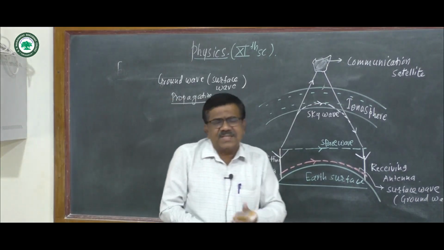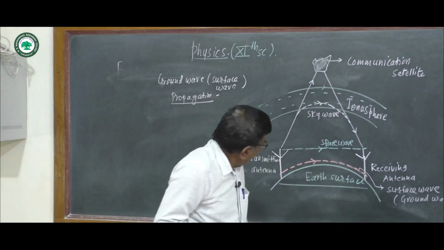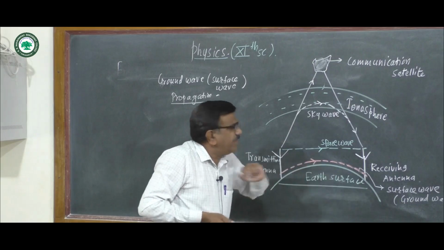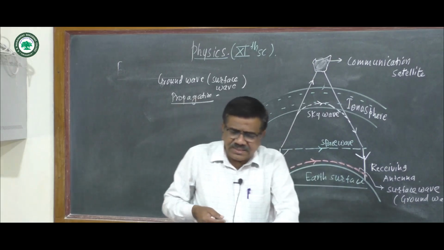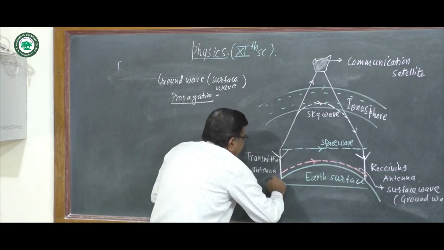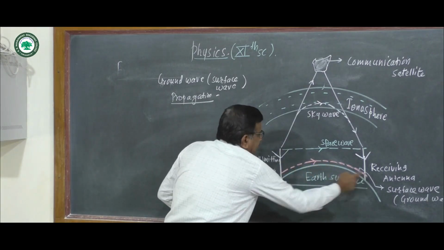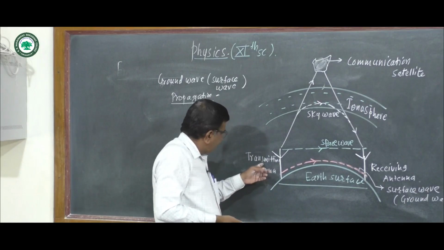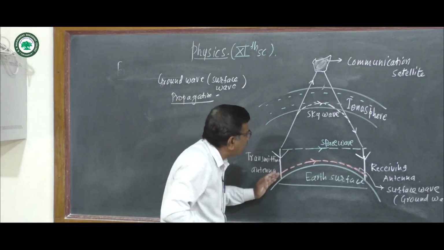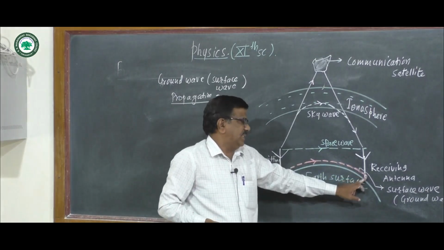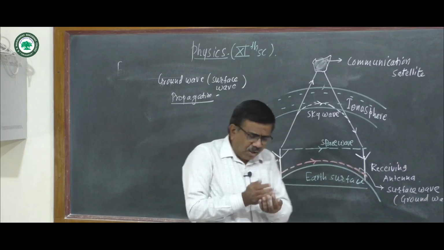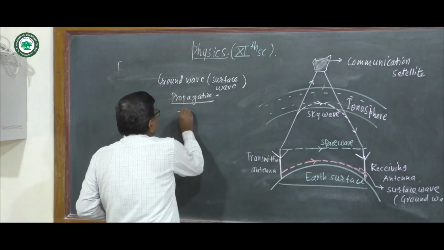Now in this propagation, radio waves from the transmitting antenna travel to the receiving antenna, propagating near the surface of the earth. The radio waves from the transmitting antenna reach the receiving antenna close to the earth surface. Hence it is called a surface wave or ground wave. It travels close to the earth surface.